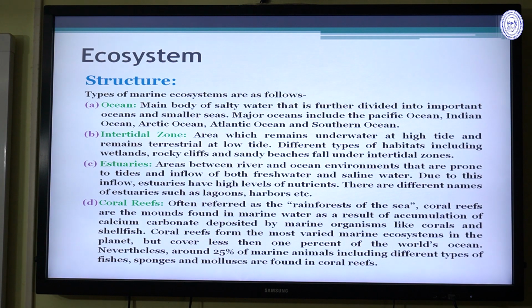The coral reefs form the most varied marine ecosystem on the planet, but cover less than 1% of the world's ocean. Nevertheless, around 25% of marine animals, including different types of fishes, sponges, and mollusks, are found in the coral reefs.